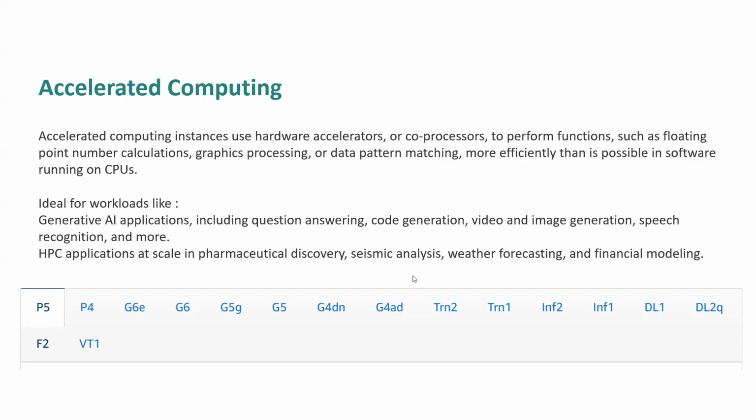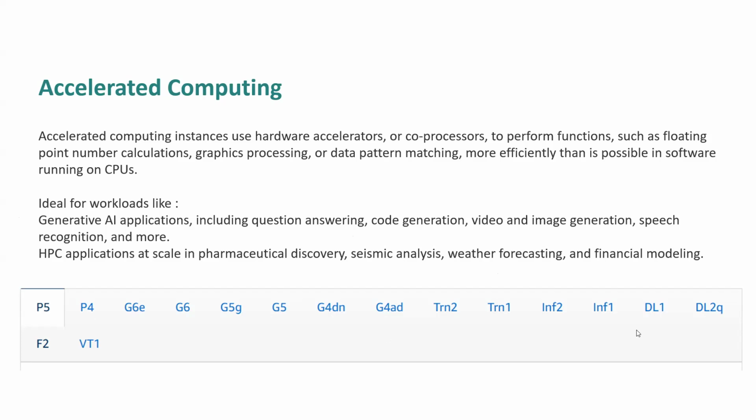So for all these kinds of workloads, we need high performance applications, high performance resources, and virtual machines. For example, weather forecasting, financial modeling, and predictions. These are the use cases where we would require a high performing resource, high performing computation itself. For those kinds of resource requirements, we can go for accelerated computing.